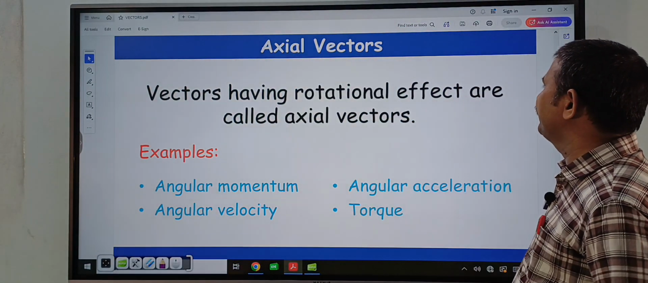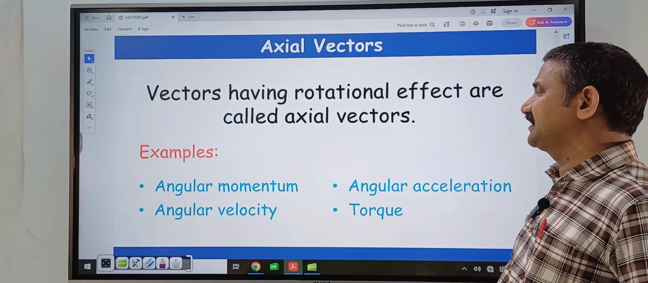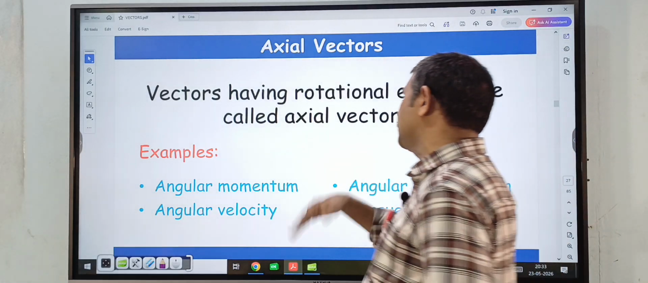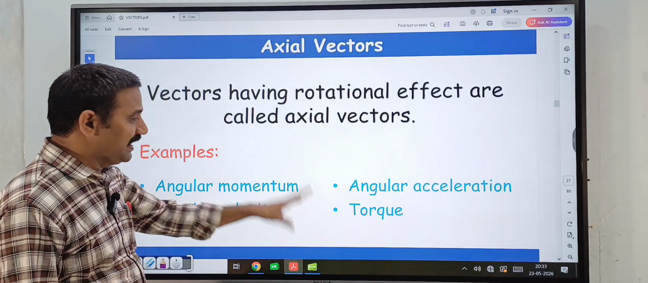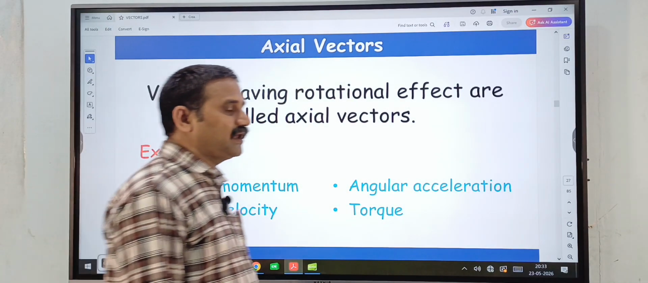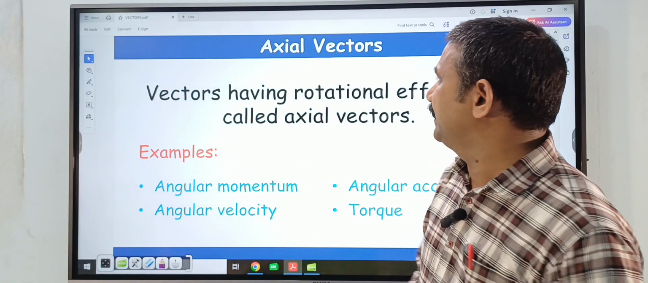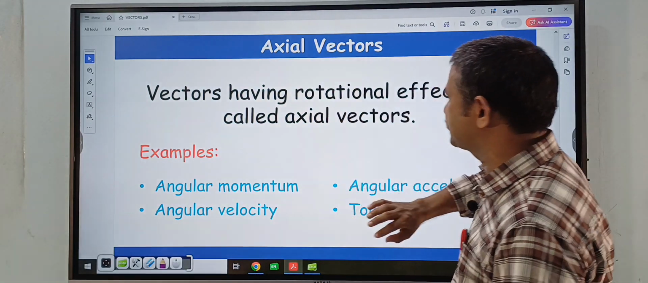Next, vectors having a rotational effect are called axial vectors. These vectors act with a rotational effect. So here angular momentum, angular velocity, angular acceleration, torque, these are all called rotational vectors or axial vectors.